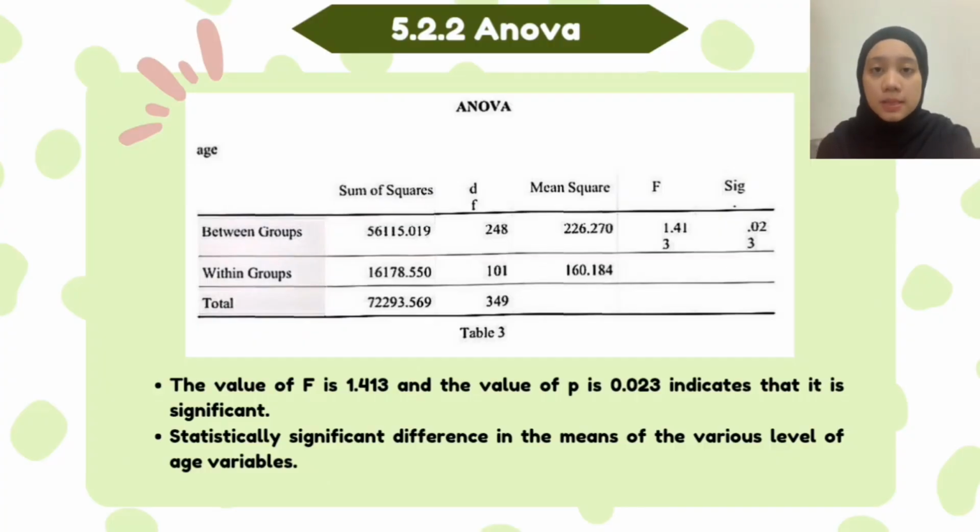Next is the ANOVA test. We use SPSS too. The value of F is 1.413 and the value of P is 0.023. This indicates that it is significant, which is less than the 0.05 alpha level. This indicates that there is a statistically significant difference in the means of the various levels of the age variable.